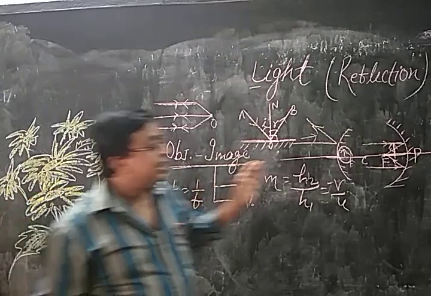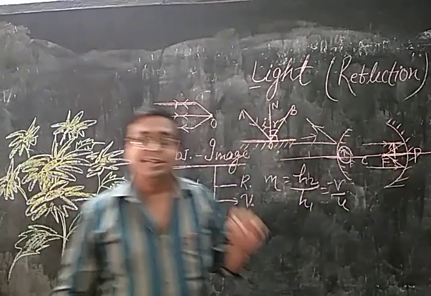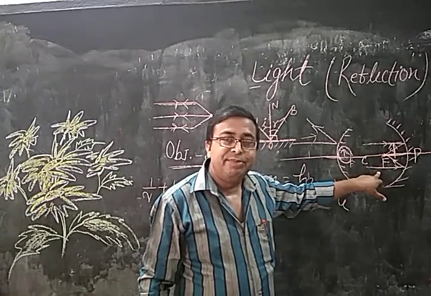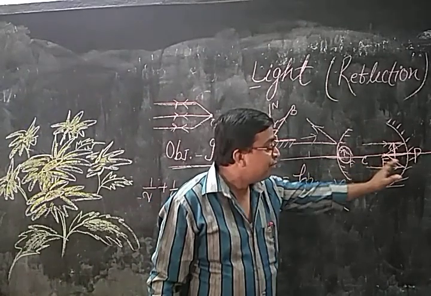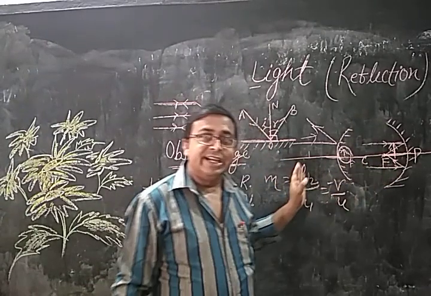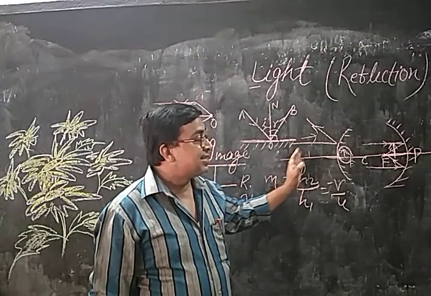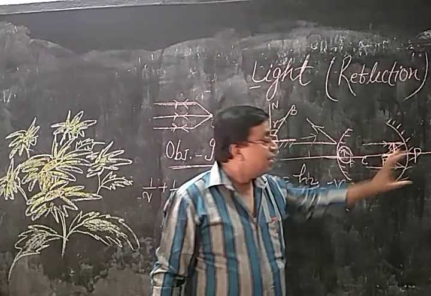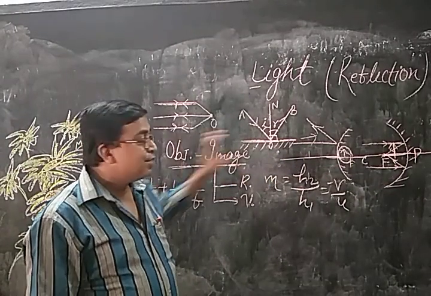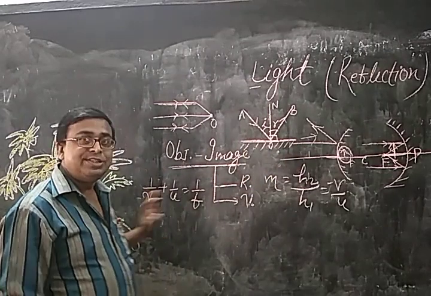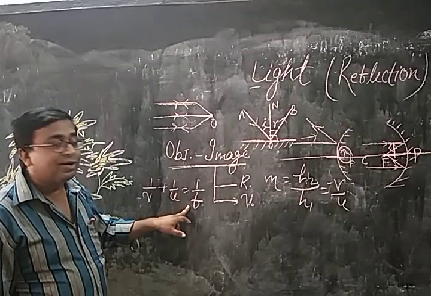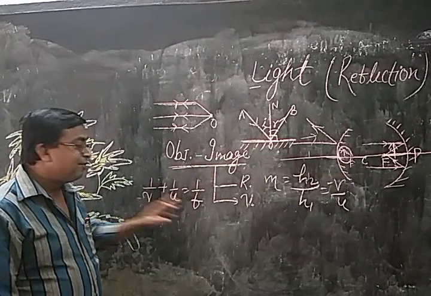And the rule is that whatever we get on the right side will be positive. Means the focal length of a concave mirror will be negative because the focus is on the left side. So for concave, F and R are negative, and for convex, F and R are positive. For a concave mirror or a convex mirror, we always keep the object on the left side, so u will be negative in all cases, for both mirrors. But for the focus, concave is negative and convex is positive.